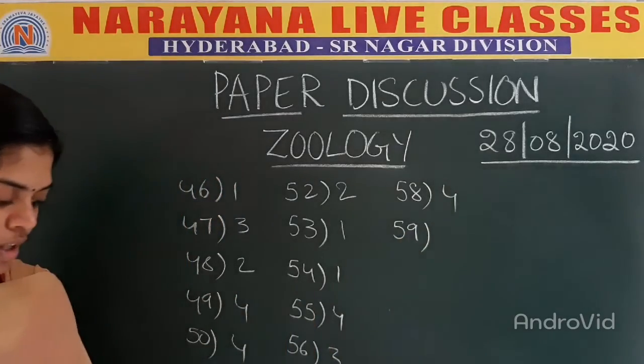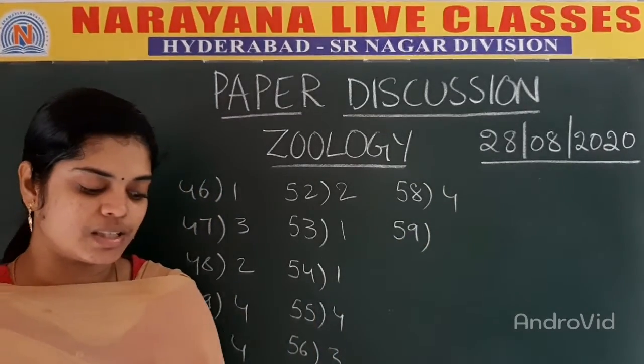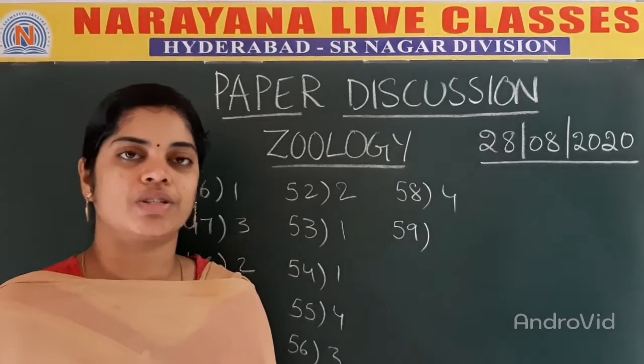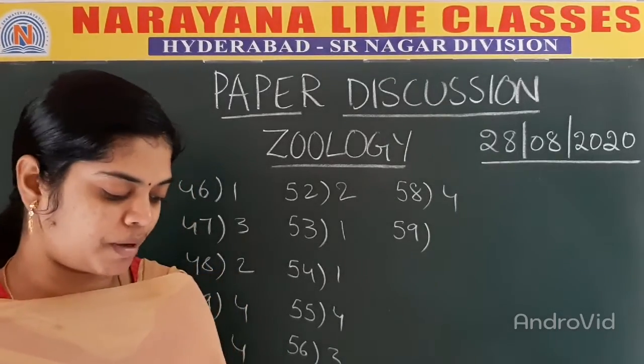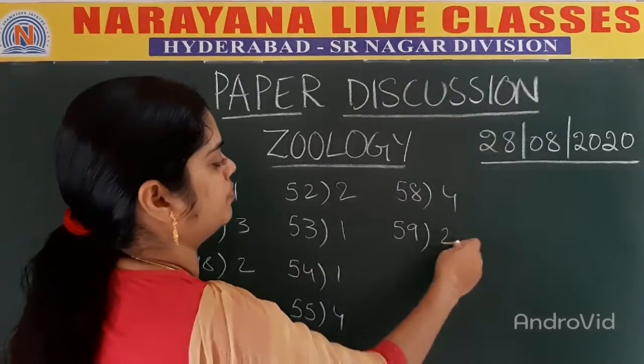Next, question number 59. The single circulation is found in. So the single circulation is found in fishes or Pisces. So the correct answer is 2.